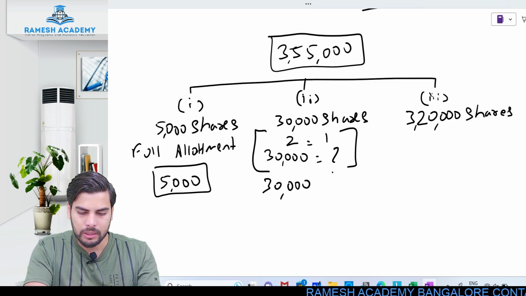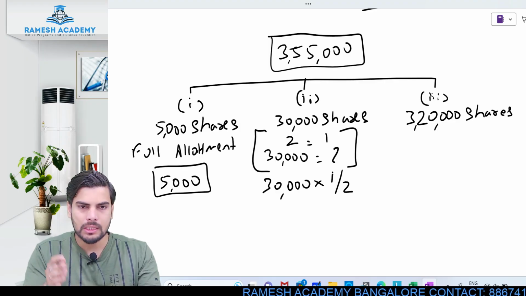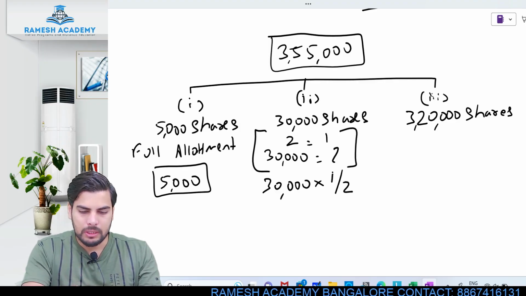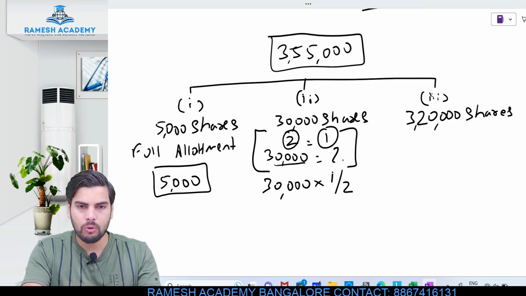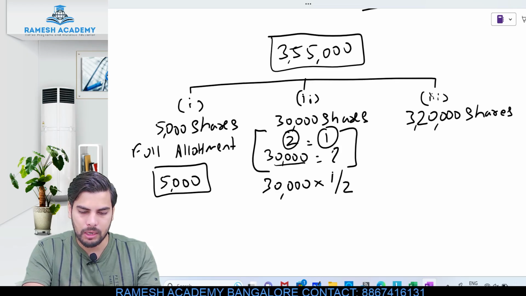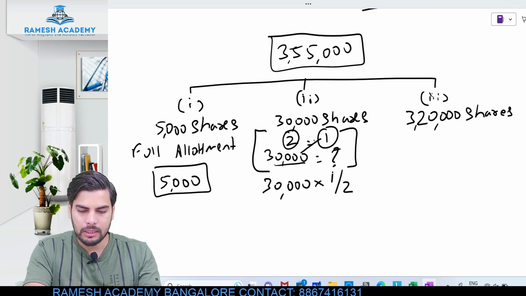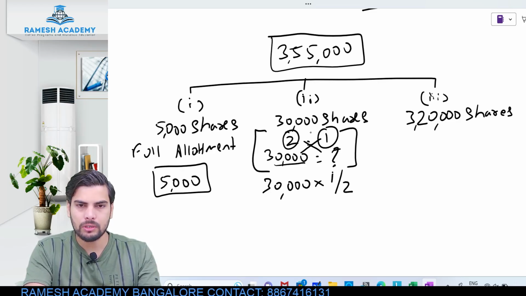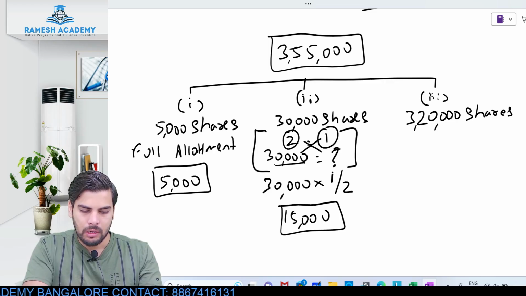Cross multiplication: 30,000 into 1 by 2. Did you understand this? So effectively they should be getting how much? Cross multiplication, 30,000 into 1 divided by 2. So this would be 15,000 shares. Clear? So 5,000 over here, 15,000 over here.